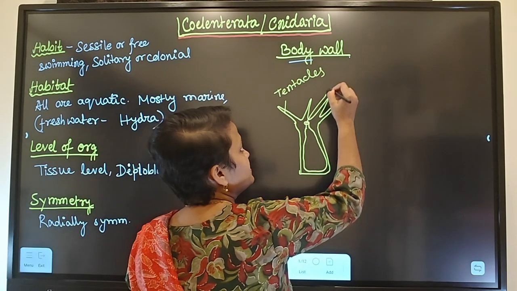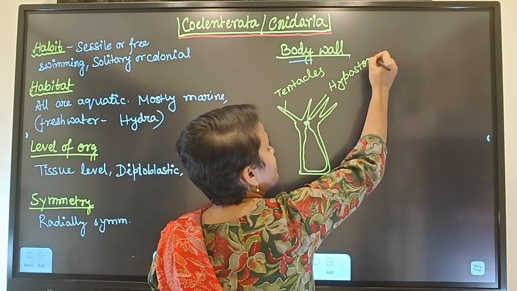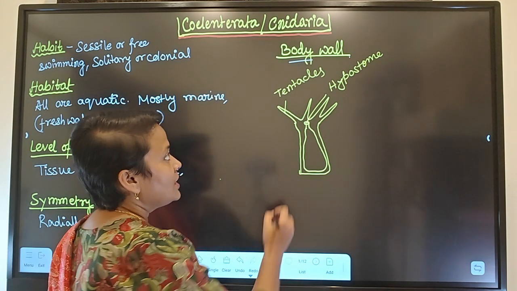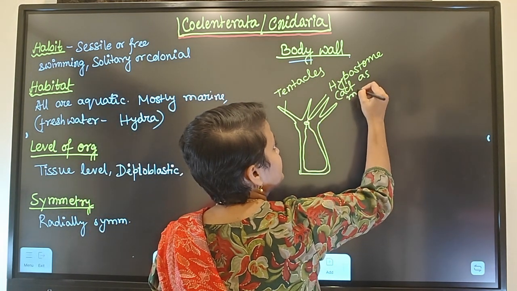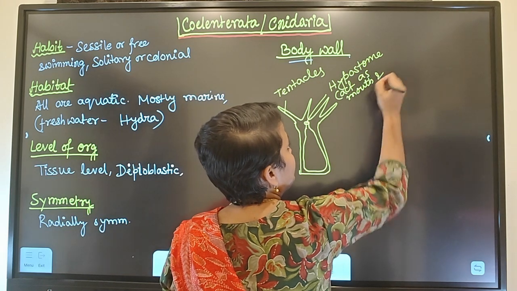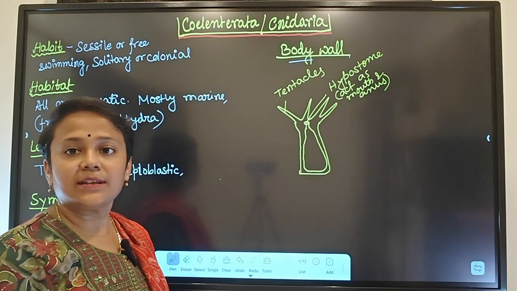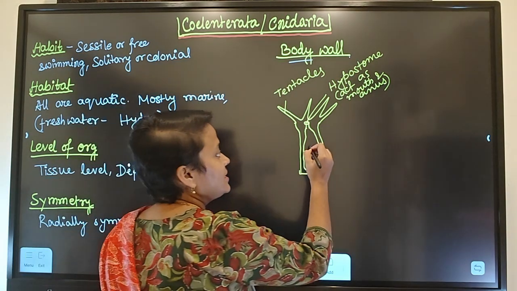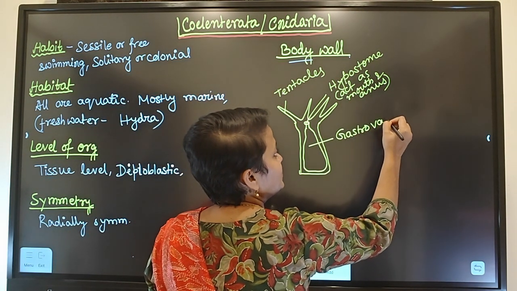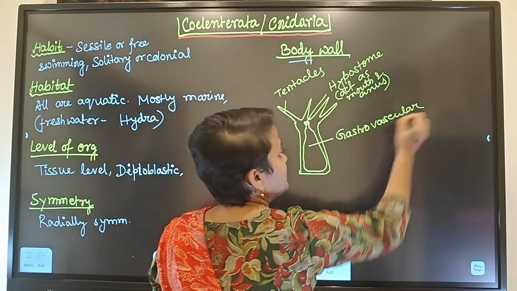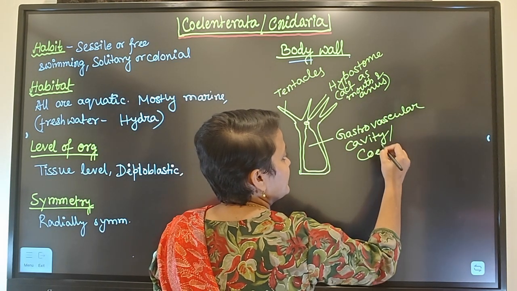This opening is called hypostome. Okay, what does it call? Hypostome. This will act as mouth and anus. And the cavity where the digestion will occur is called gastrovascular cavity, or it is also called coelenteron.